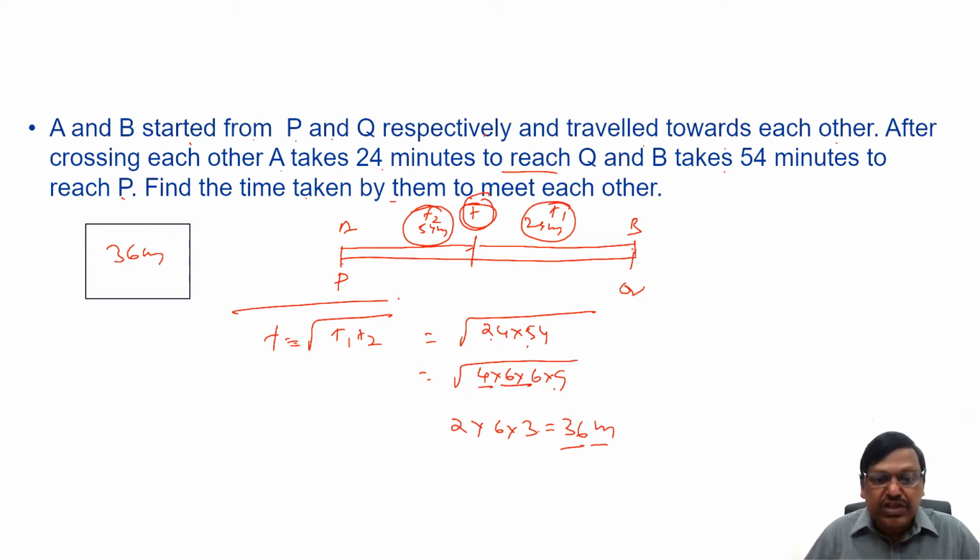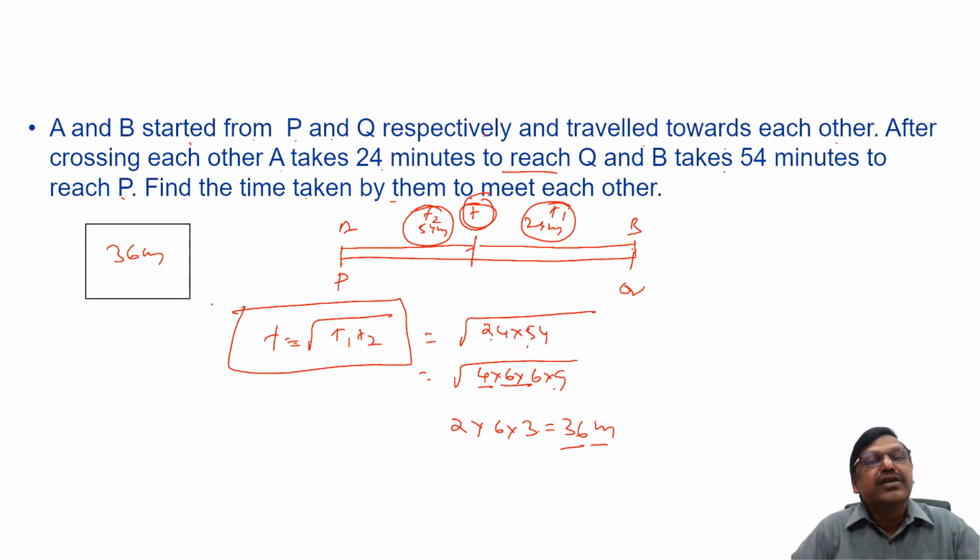So if you know the shortcut, it will be a very simple question. Otherwise, it will take more time. In fact, in the previous CAT, we had a question on this, right? In my channel, you have a playlist called previous CAT questions. You can go and search for the speed, time and distance questions. There you will find a couple of questions on this concept, right?